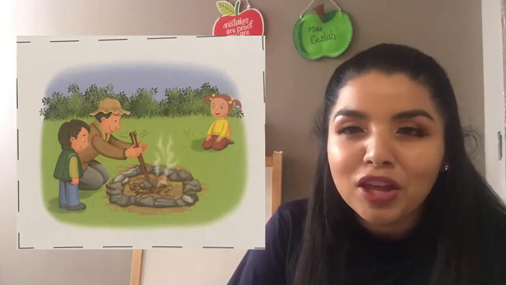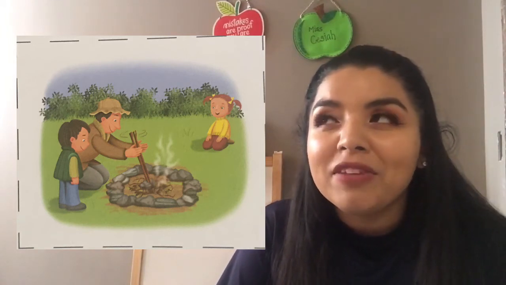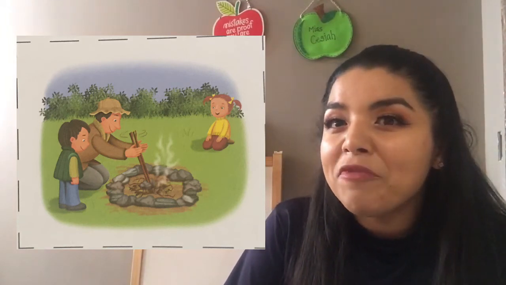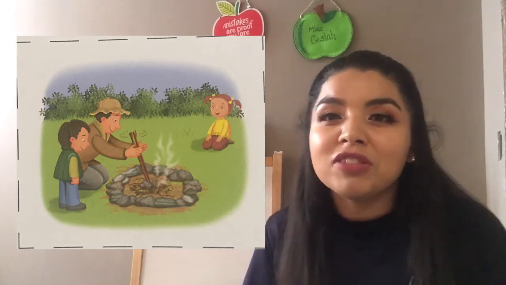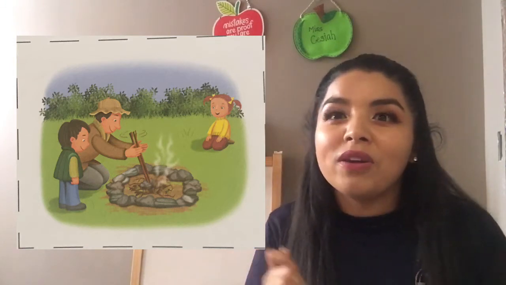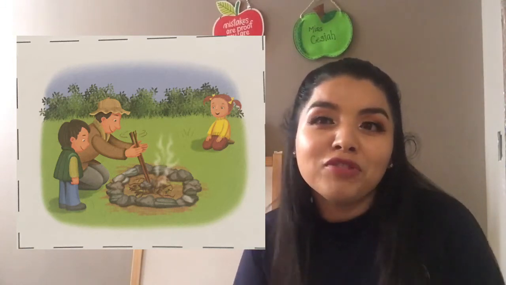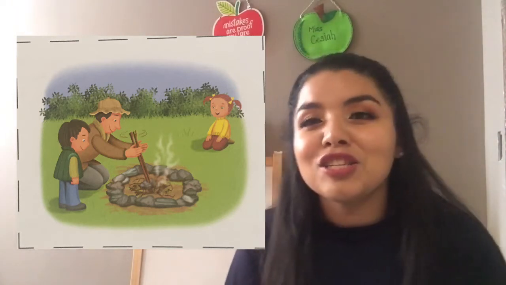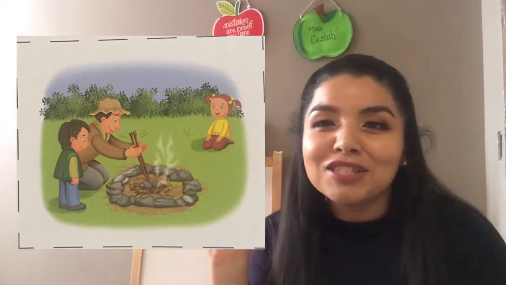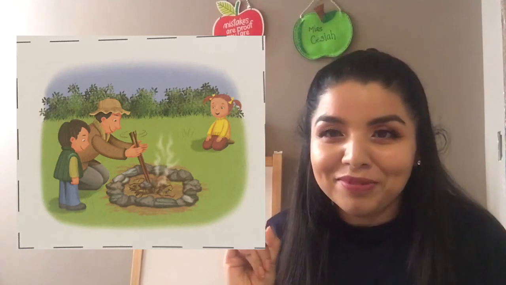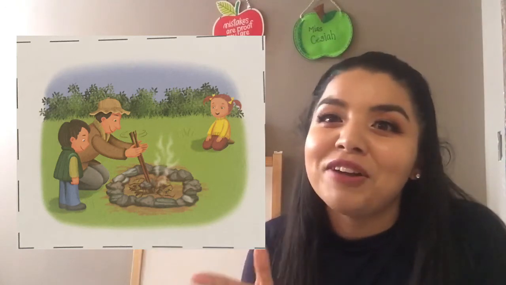Great job. Now, if you want to cook some food or if you want to have some marshmallows or you want to keep warm, you have to make a campfire so you can have that extra fun when you go camping. That is a must. You have to have a campfire when you go camping.